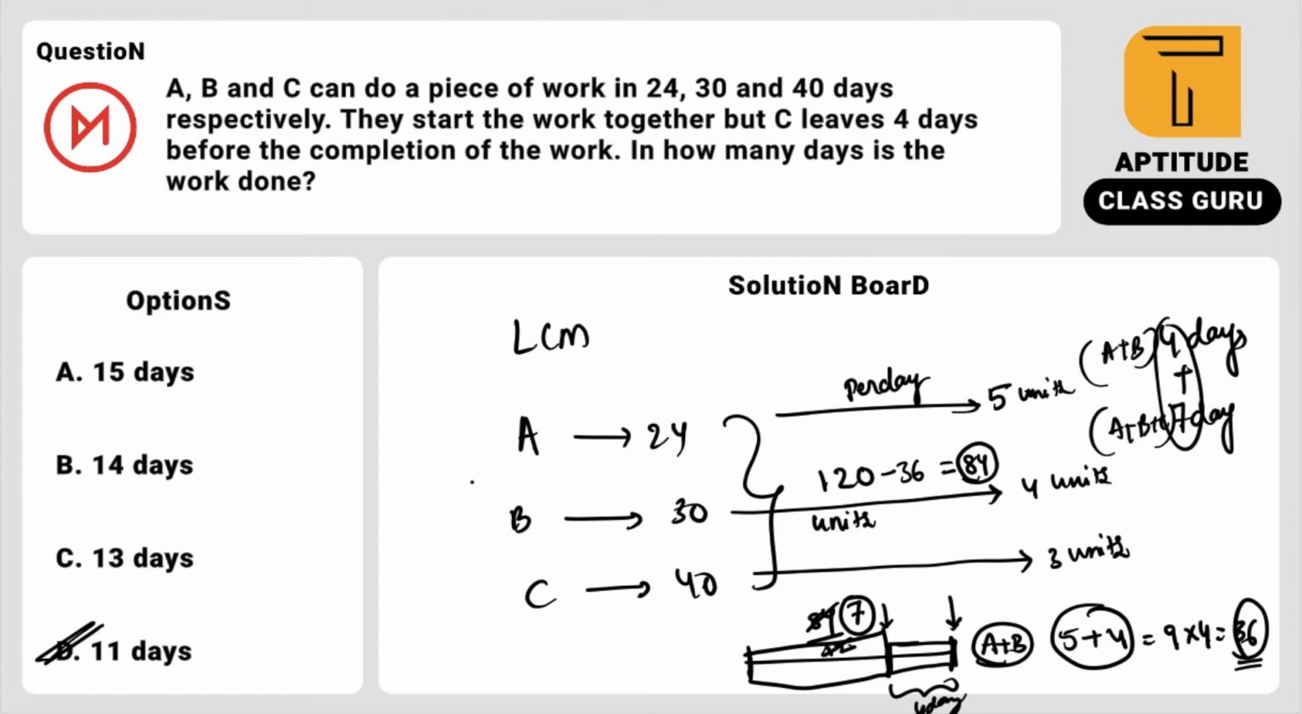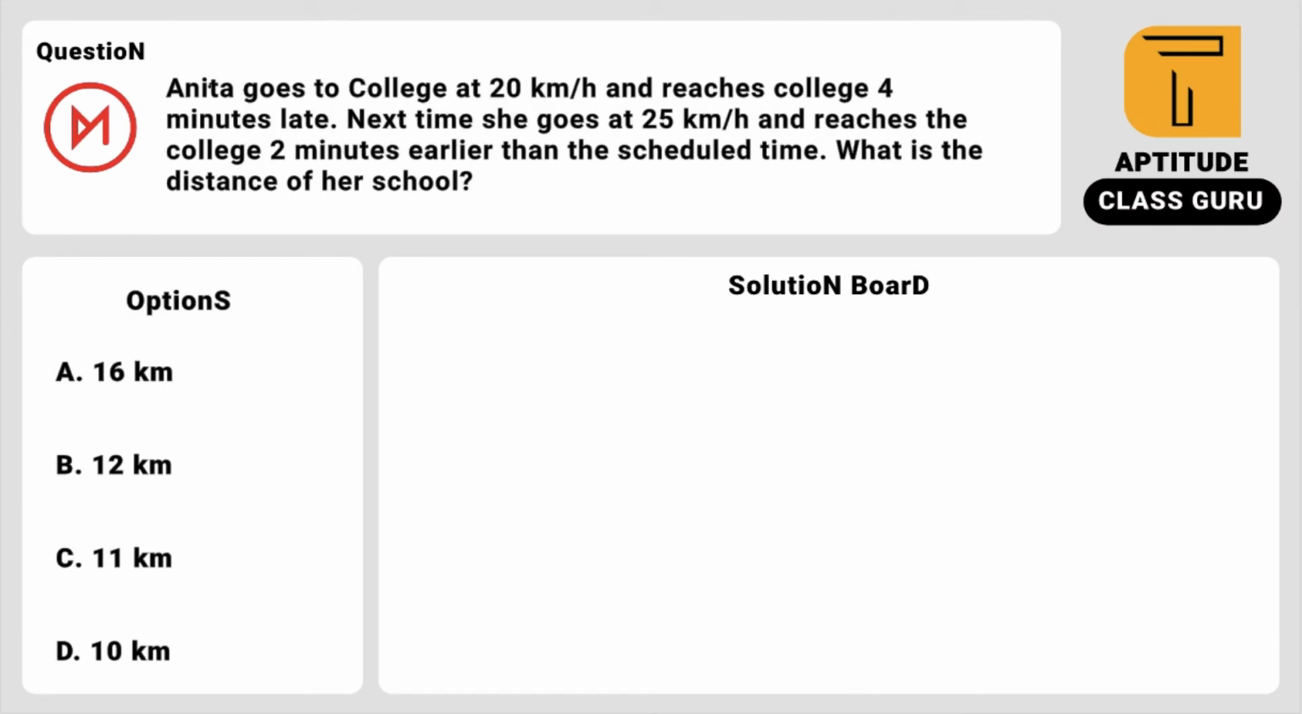If you are good at some LCM methods, it will be easier for you. So just look at here guys. Anita goes to college at 20 km per hour and reaches the college 4 minutes late. Next time she goes at 25 km per hour and reaches the college 2 minutes earlier than the scheduled time. What is the distance of her school?